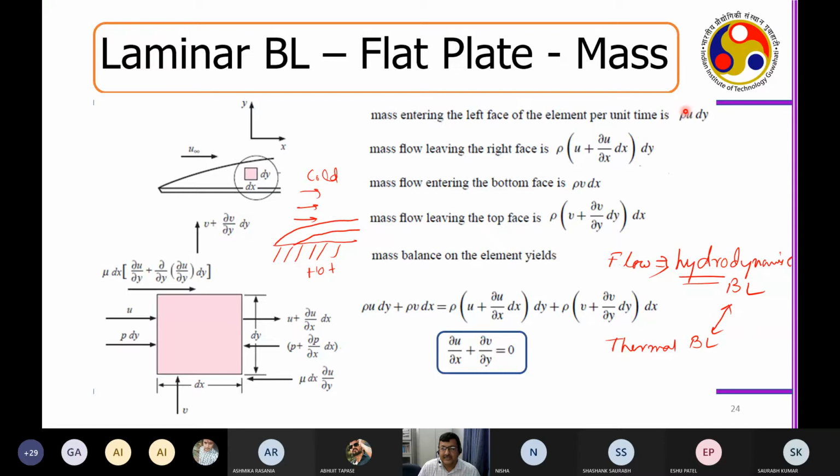seen that if rho is the density, and you consider a unit cross section in the direction perpendicular to the plane.